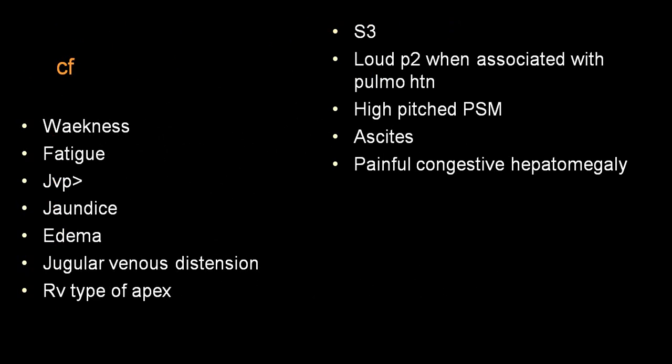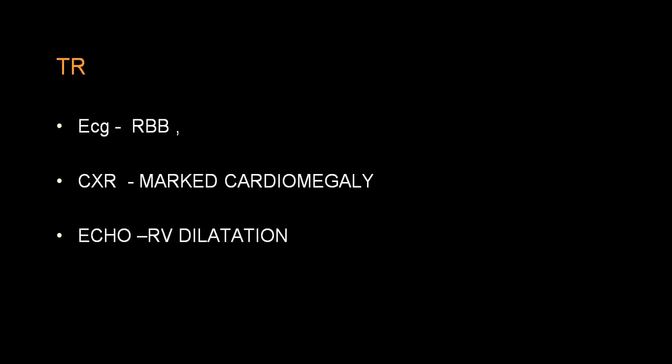Systolic pulsation will be present on the liver. Hepatojugular reflux will be present. JVP will be elevated. P2 will be loud, and there will be presence of S3, best heard in the tricuspid area. ECG will show very frequently right bundle branch block, RVH. On chest X-ray, marked cardiomegaly, mainly RV type,